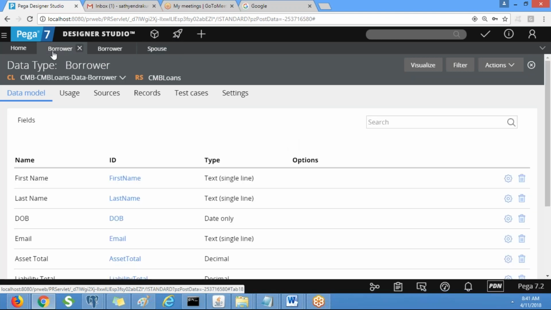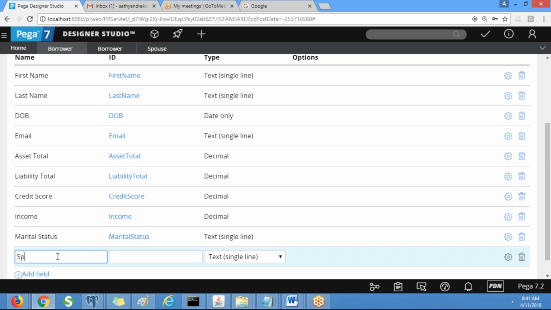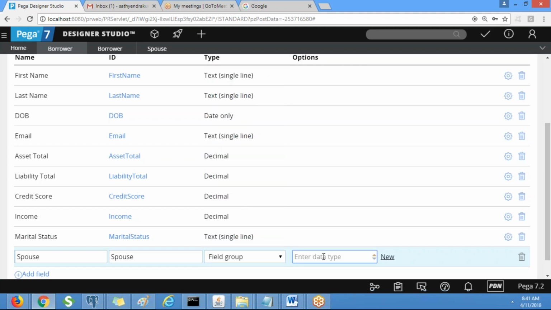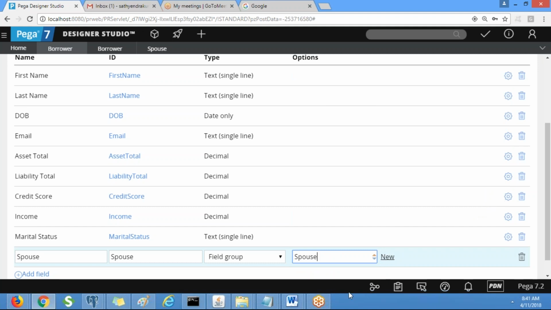Now go to the borrower details data class and create a property called spouse. Here select the field group. Here we need to select the data type, that means the data class, from the drop down. We already created it, right? You can select that. This one, right? Select this, and done. This is one way.